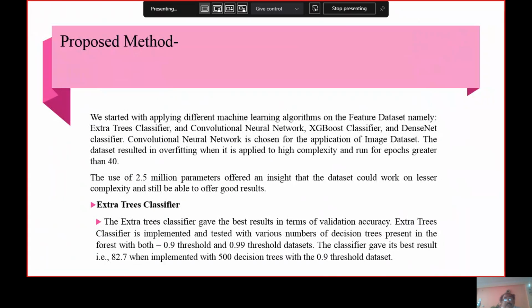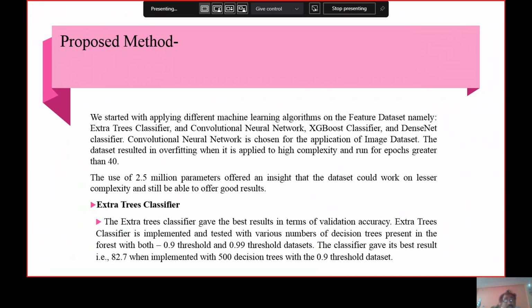We started by applying different machine learning algorithms on the feature datasets, namely the extra tree classifier, convolutional neural network, XGBoost classifier, and DenseNet classifier. A convolutional neural network is chosen for the image dataset. The dataset resulted in overfitting when applied to high complexity and run for epochs greater than 40. The use of 2.5 million parameters offered an insight that the dataset would work on lesser complexity and still be able to offer good results.